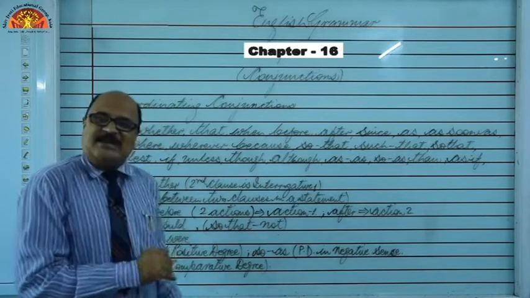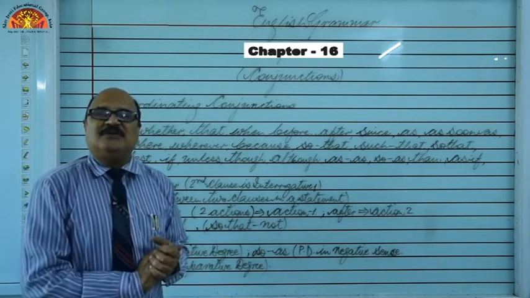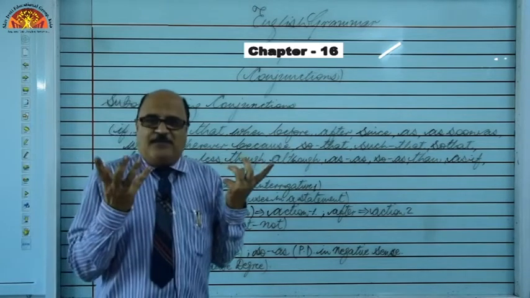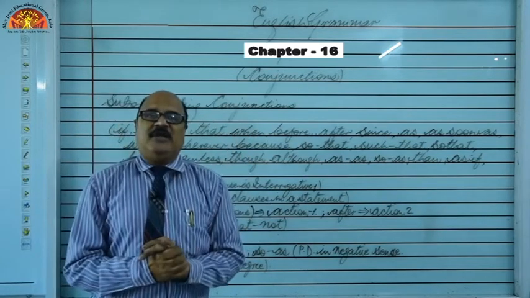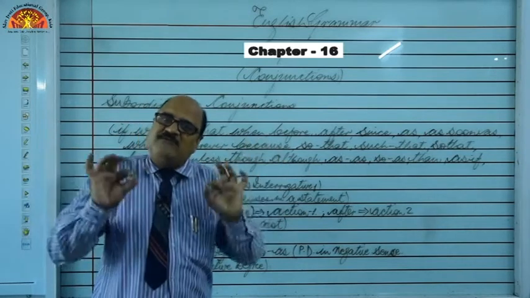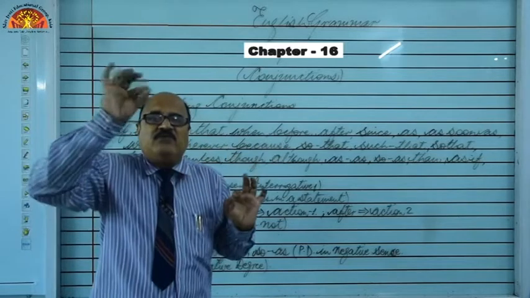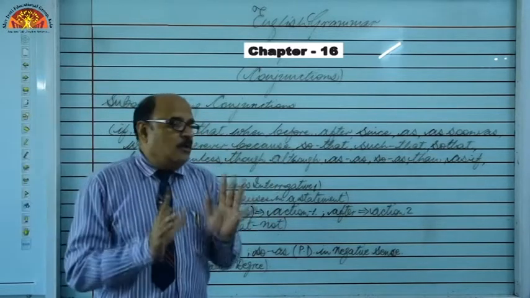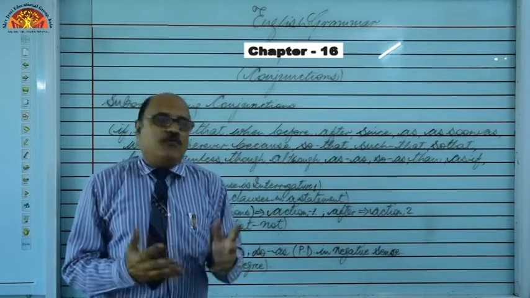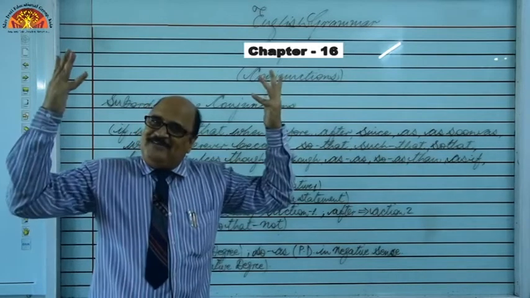In conditional sentences also, was is not used, were is used. For example, if I were the president of this country, if I was, no, if I were, for all subjects, I were, he were, she were, you were, we were, they were, right. So, if I were the president of this nation, I would remove poverty.